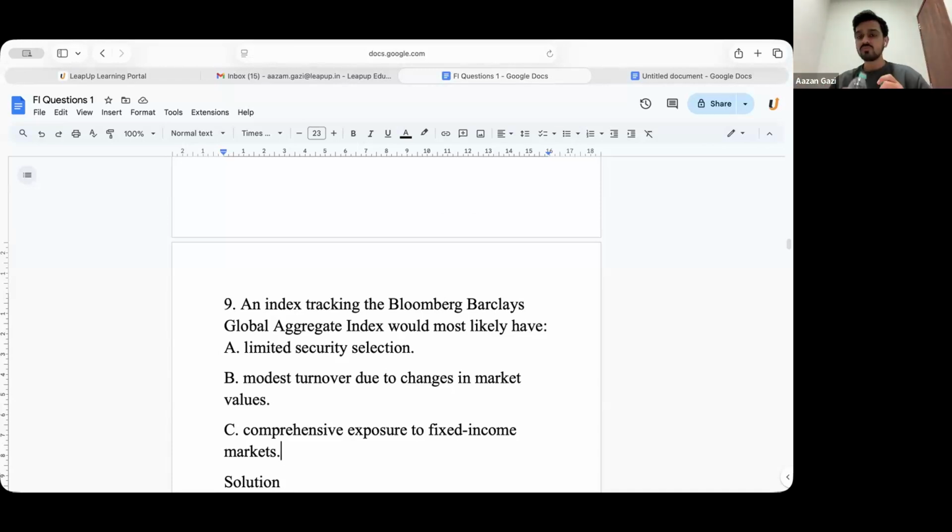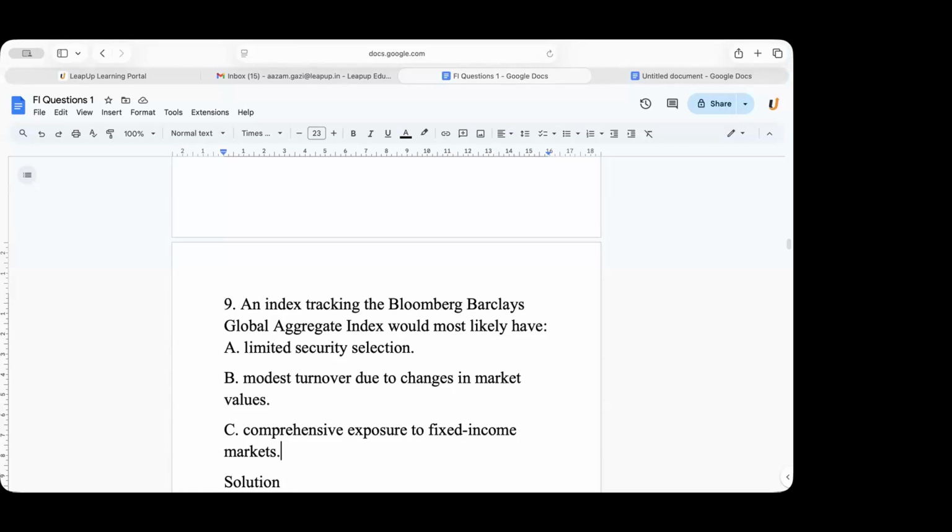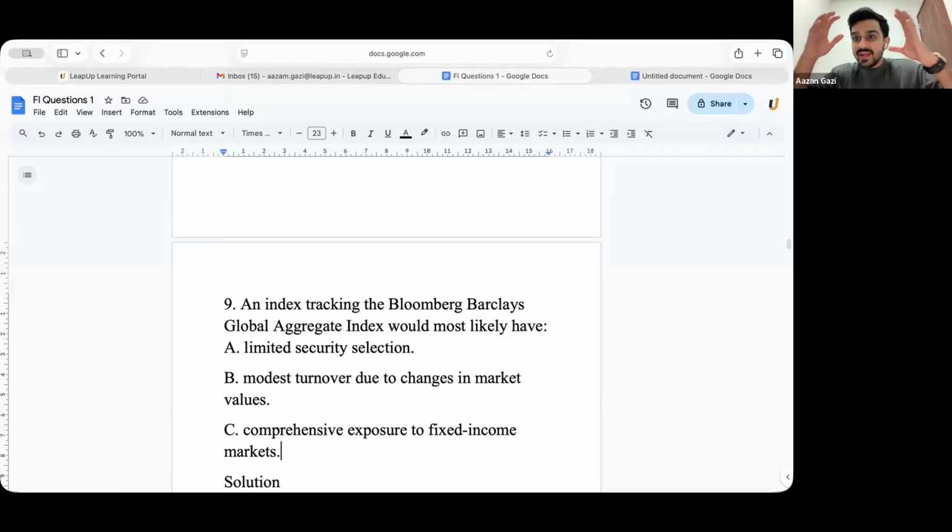So one thing is clear: a fixed income index has a much bigger investable universe than an equity index. That is point number one. And second, this is a global aggregate index, so it will have comprehensive exposure. Too good, guys. It is meant to represent the whole fixed income market. So will it only have limited securities? It is not possible.